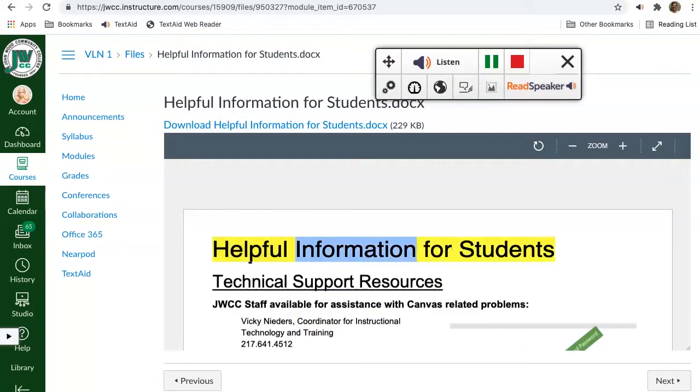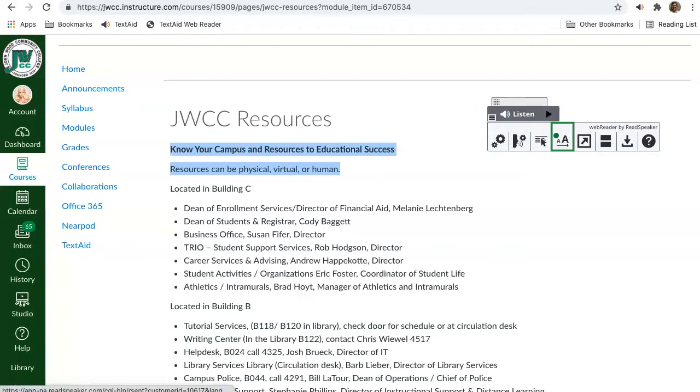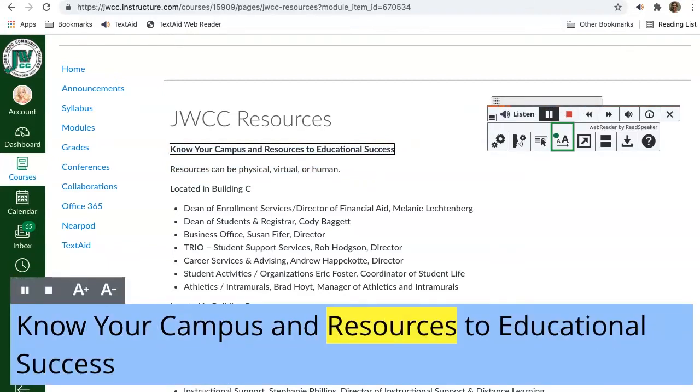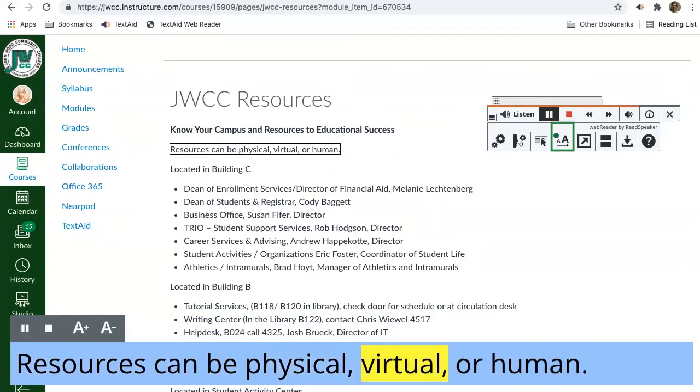Use the TextAid extension to read your documents. Let's listen to part of this lesson while using enlarged text. Know your campus and resources to educational success. Resources can be physical, virtual, or human.